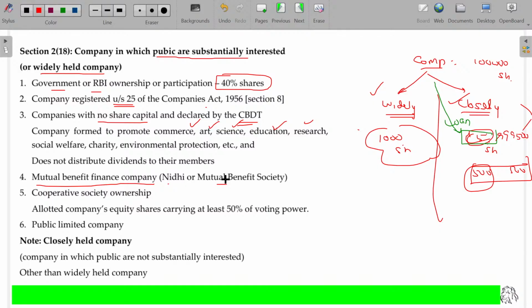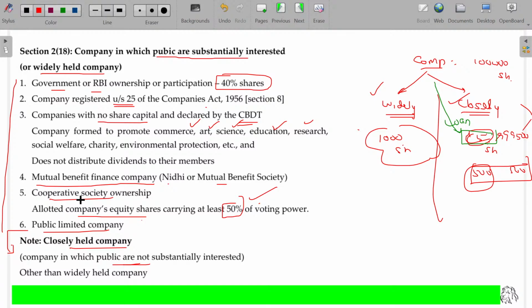Even mutual funds, all these fall under public or substantially interested companies. Then a cooperative society ownership, where the company's equity shares carry at least 50% voting rights, having been allotted to the society. And a public limited company. All these are called widely held companies. And a closely held company is a company in which the public are not substantially interested, other than the above six items.